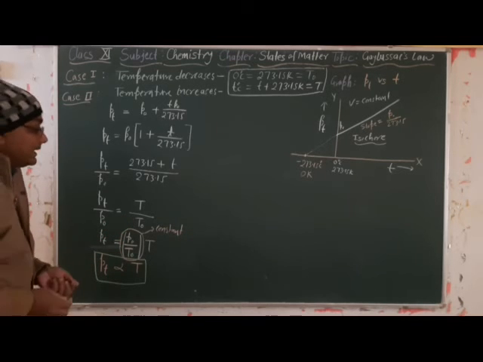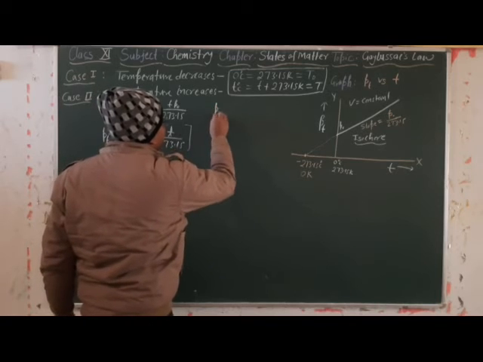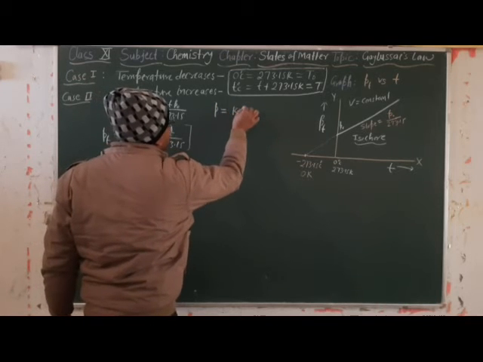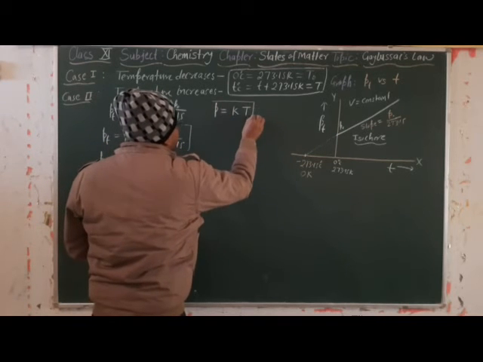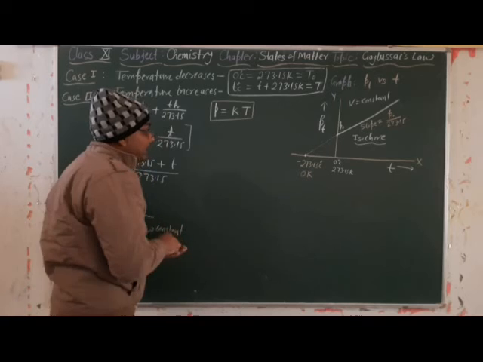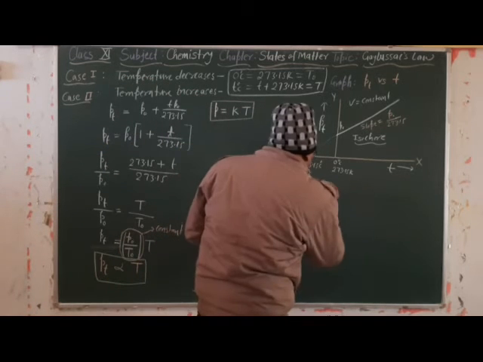So we can write P is equal to K into T. Let us draw a graph, pressure versus T. Another graph we can draw.